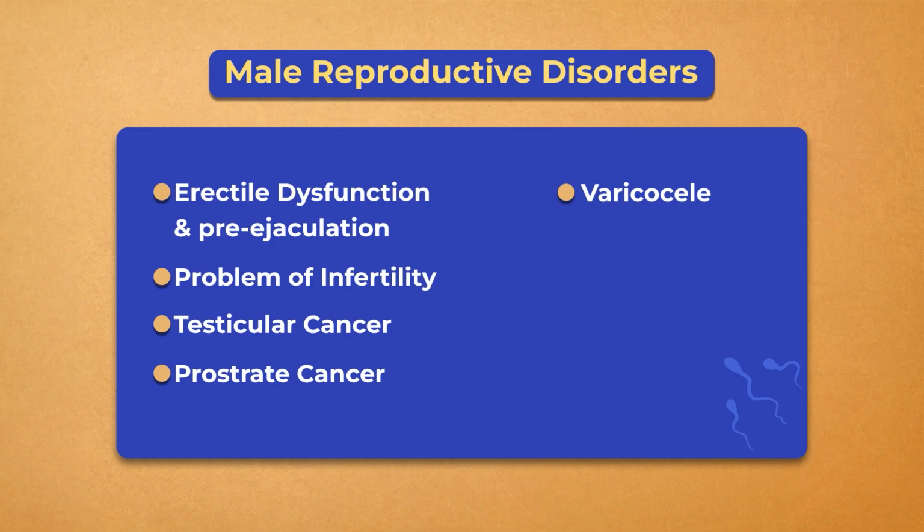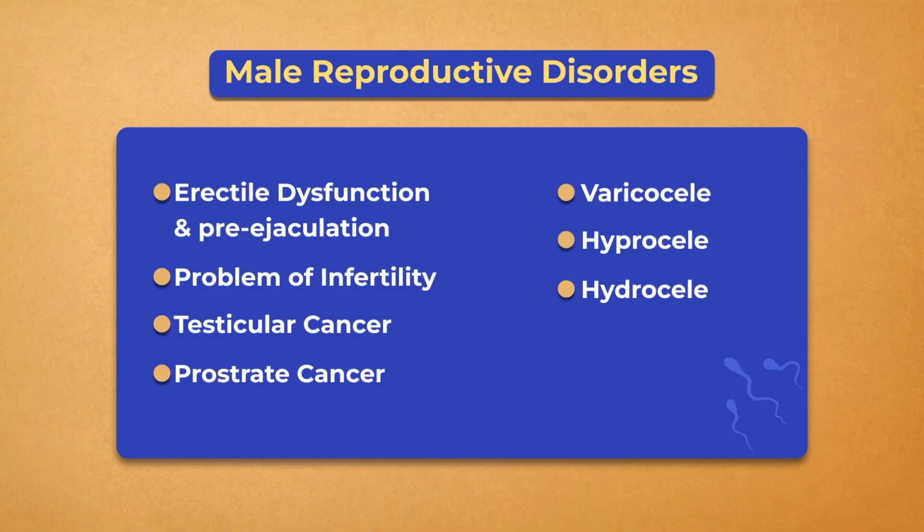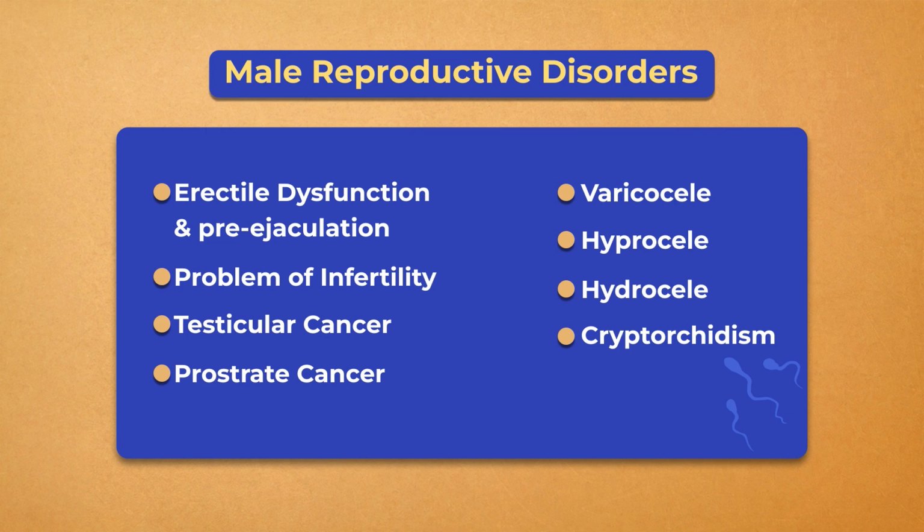In varicocele, there is enlargement of veins in the scrotum, and this condition may interfere with the production of sperm and with male fertility. Then comes hydrocele, where there is accumulation of fluid inside the scrotum. Then there is one more important disorder, that is cryptorchidism. In this condition the testes do not descend from the abdominal cavity into the scrotum. This generally occurs due to discrepancies during early fetal development.